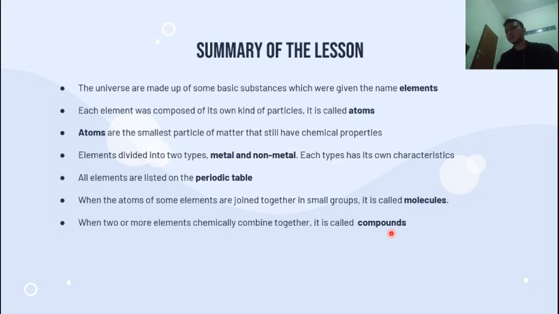It is different from compounds, because a compound is two or more elements that chemically combine together. The example is water, because water is H2O. It consists of hydrogen atoms and oxygen atoms, so it is called a compound because there are two elements that chemically combine together. Okay?